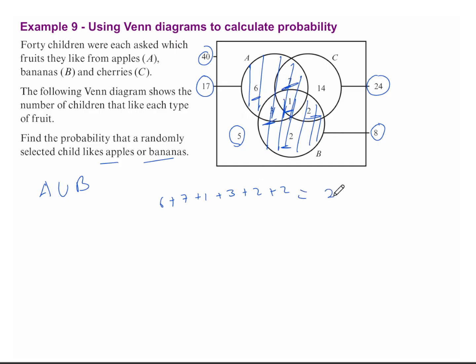This gives a total of 21 students. So 21 students like apples or bananas. We're told to find the probability of a randomly selected child. Therefore, 21 is the number of success events over the total number of events, which are 40. There are 40 students that are there. Therefore, 21 divided by 40, that is the probability that a randomly selected child likes apples or bananas.